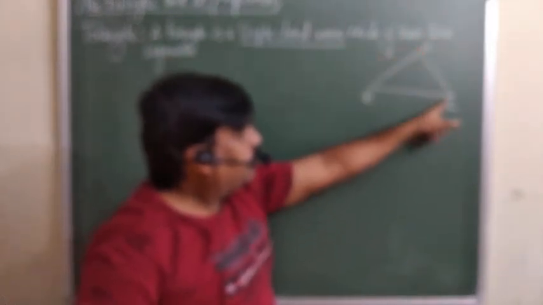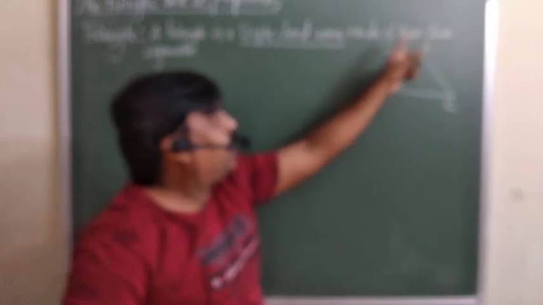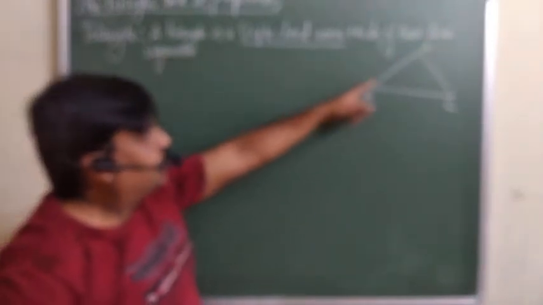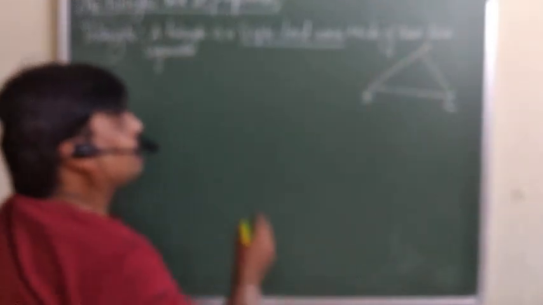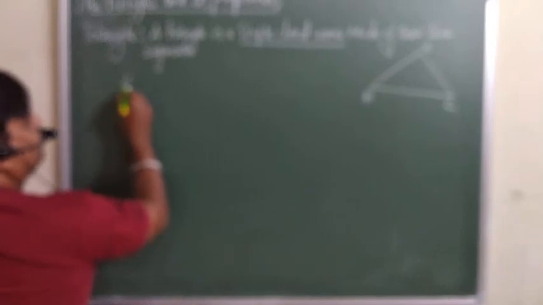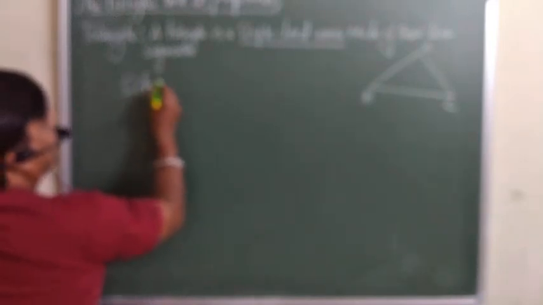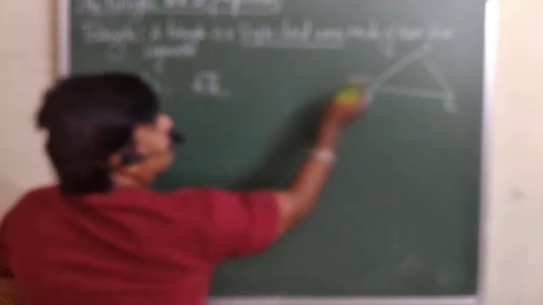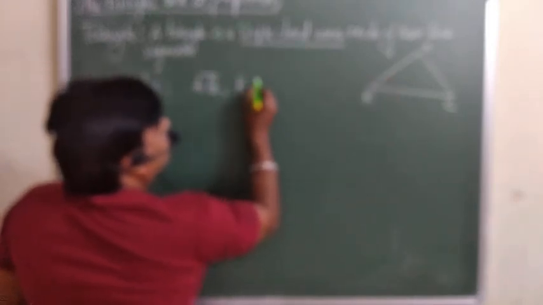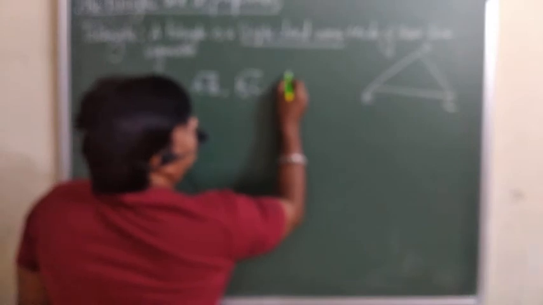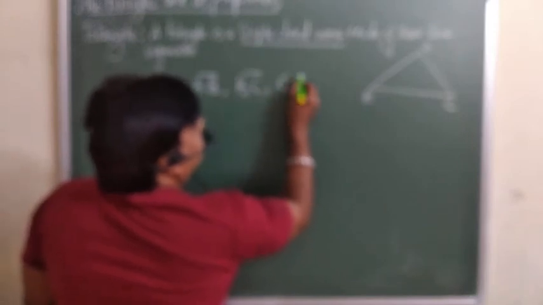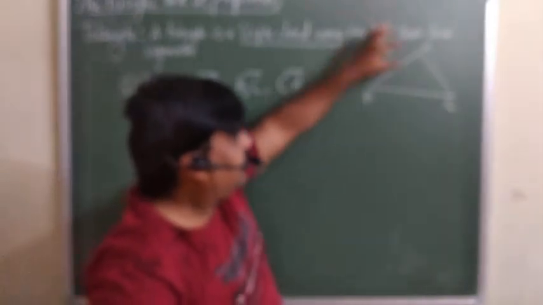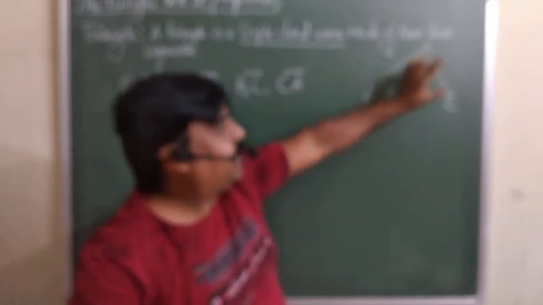Simple closed curve, लेकिन ये किससे बनता है? With the help of line segments. So ABC is a triangle. In this one, if we talk about the sides of this triangle, the sides are AB, BC and CA. These are the sides.